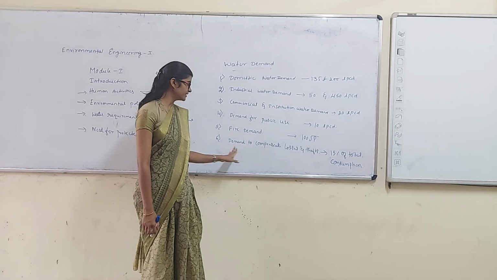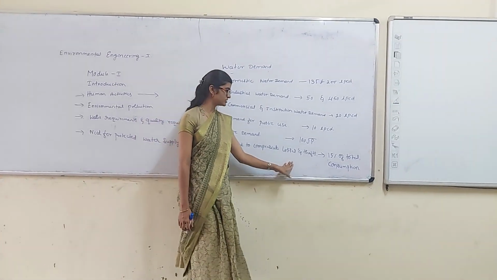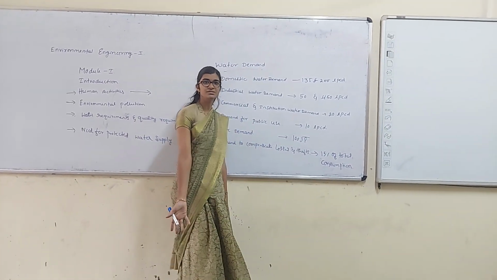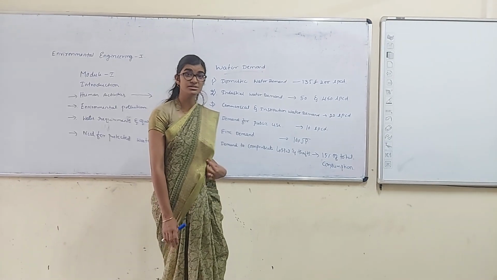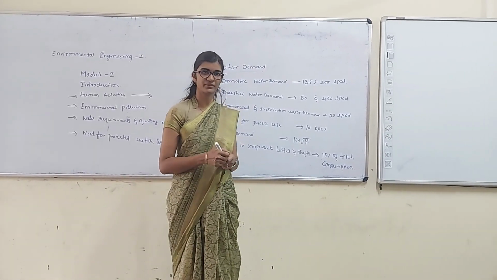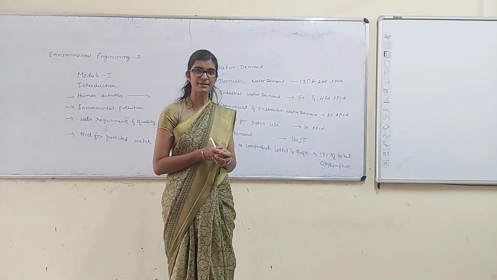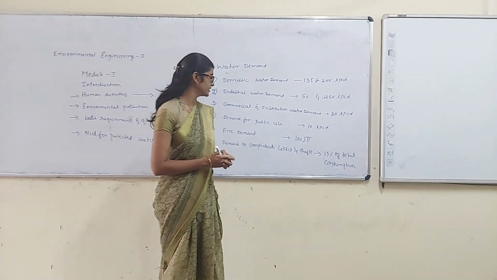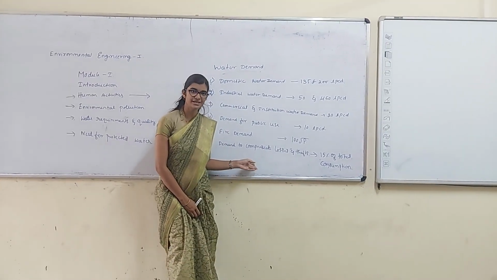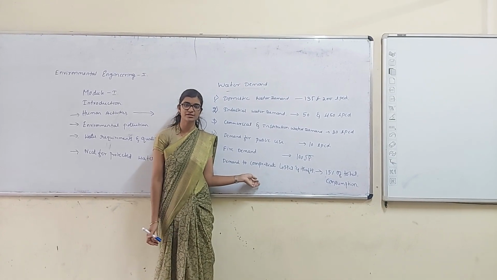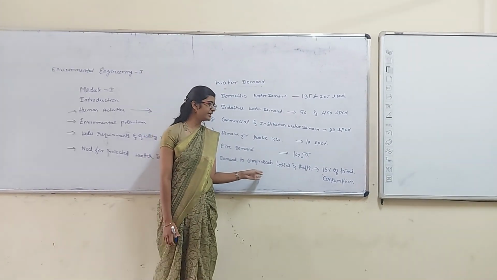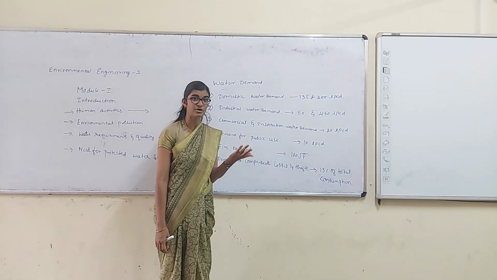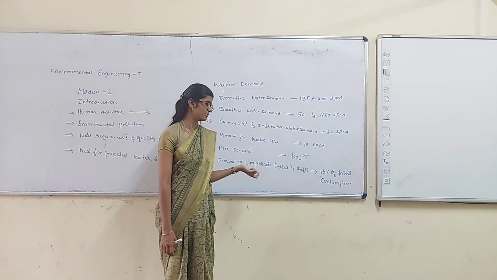Next is the demand to compensate the losses and thefts. What are these losses and thefts? Losses are due to bad plumbing joints, so there may be leakage in the water supply pipes. That will be calculated and taken as an extra.